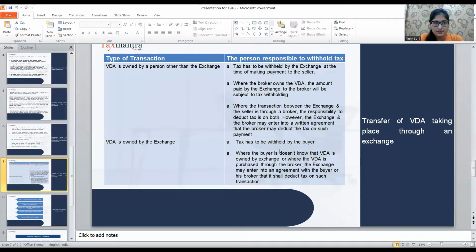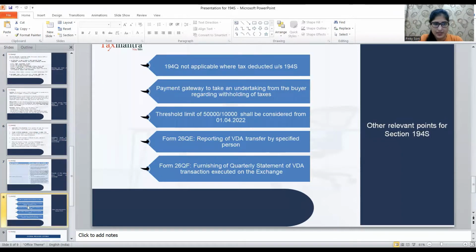Now there are some sorts of transactions which I would explain to you with a diagram which I have prepared. So there are different types of transactions: when VDA is owned by a person other than an exchange, and when VDA is owned by the exchange itself. I would take that separately.